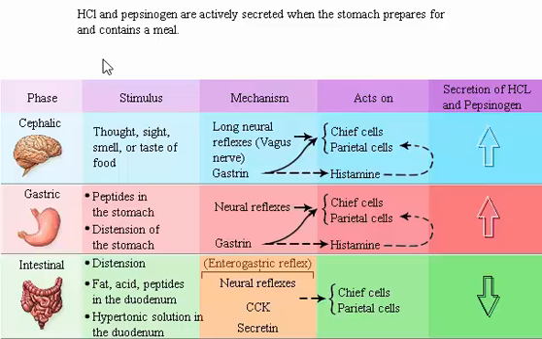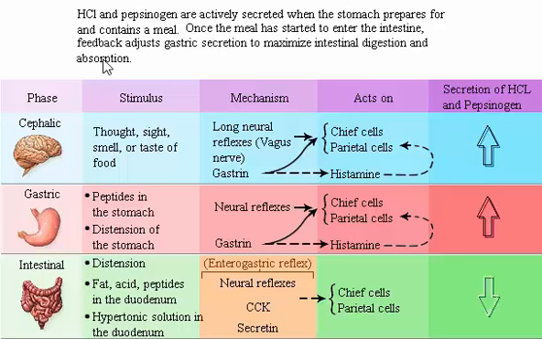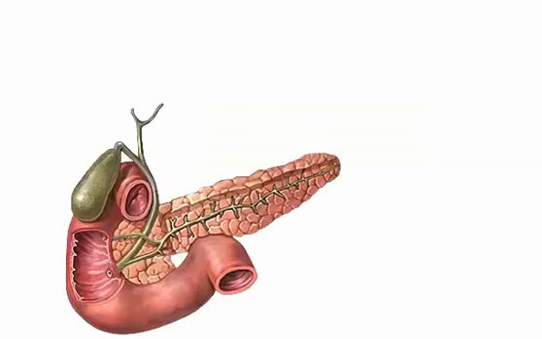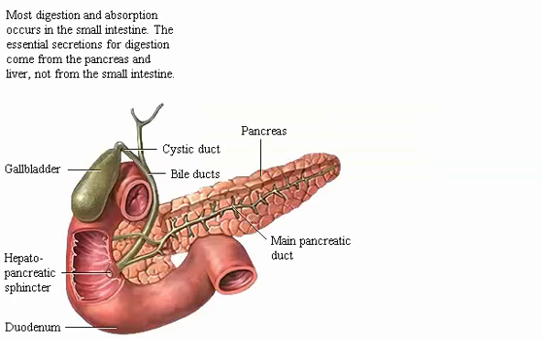Hydrochloric acid and pepsinogen are actively secreted when the stomach prepares for and contains a meal. Once the meal has started to enter the intestine, feedback adjusts gastric secretion to maximize intestinal digestion and absorption. Most digestion and absorption occurs in the small intestine. The essential secretions for digestion come from the pancreas and liver, not from the small intestine. We will study secretions of these accessory glands first, beginning with the pancreas.